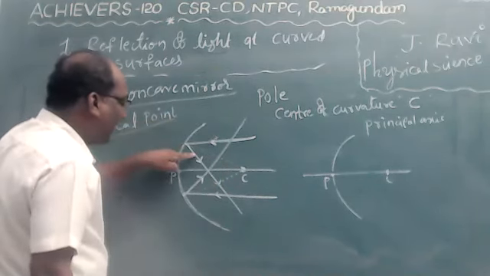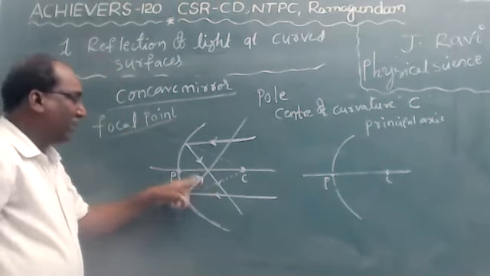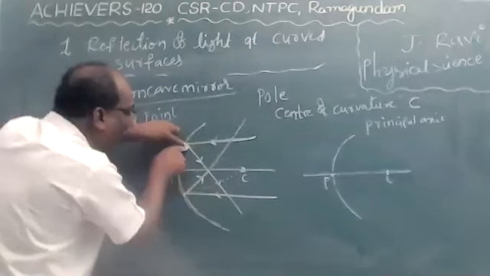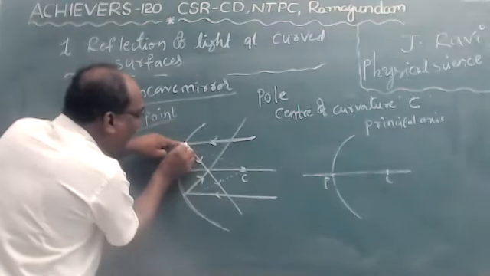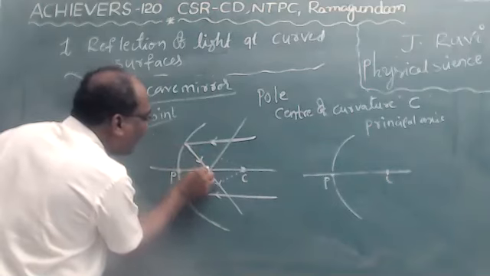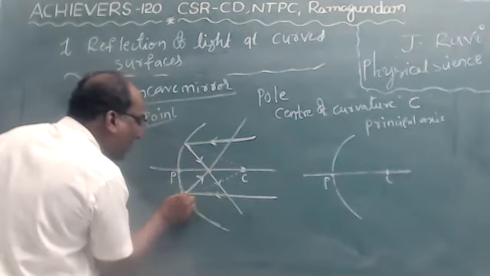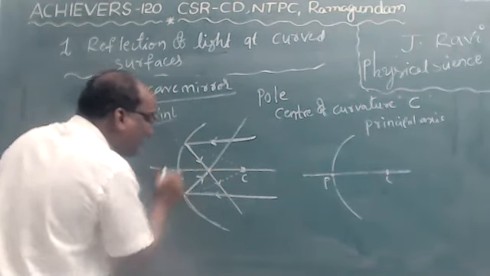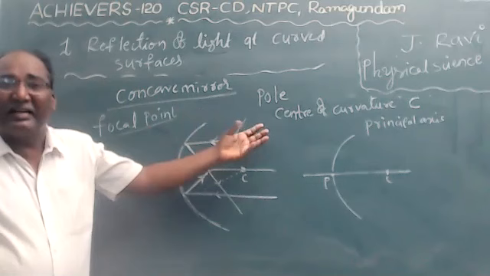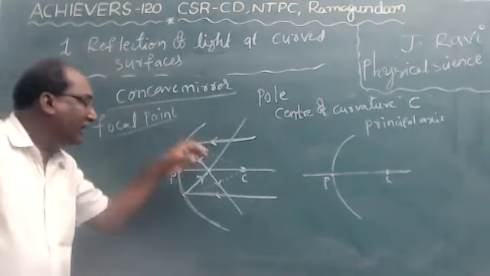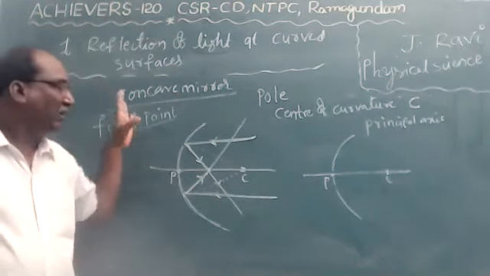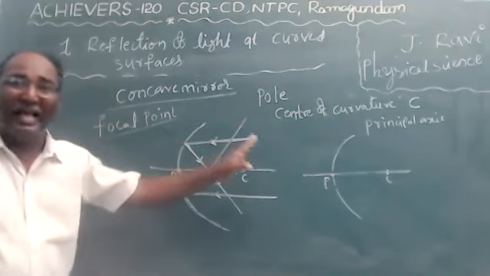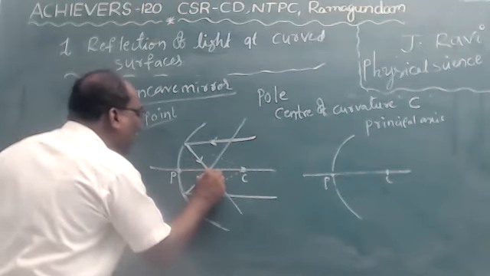Incident ray, reflected ray. Very simple here. Observe where the reflected rays converge. This first reflected ray is here, the second reflected ray is here, and these two rays intersect at this point. The point where the reflected rays intersect on the principal axis is called the focal point.